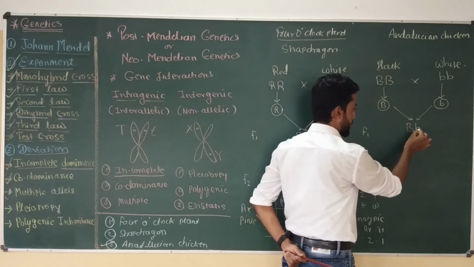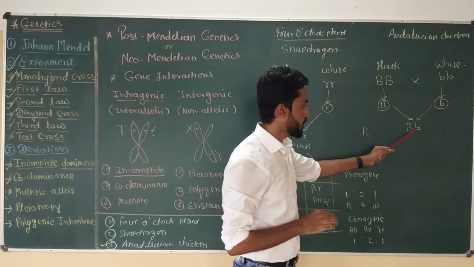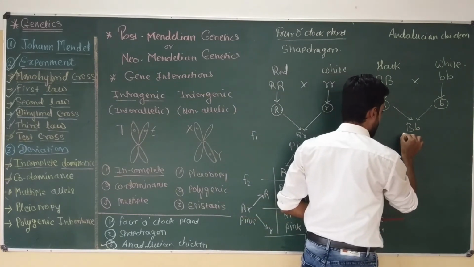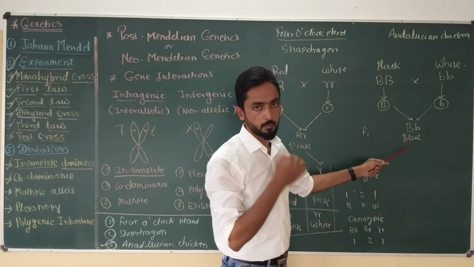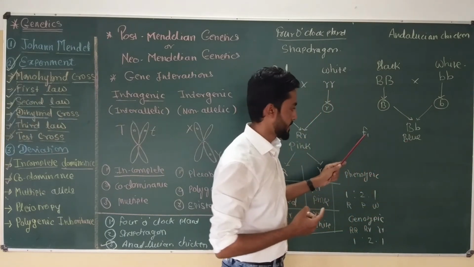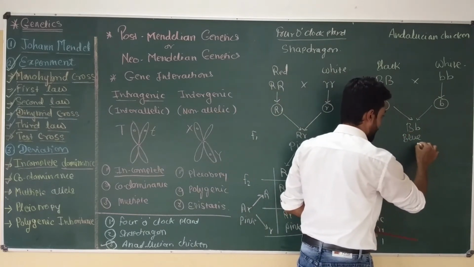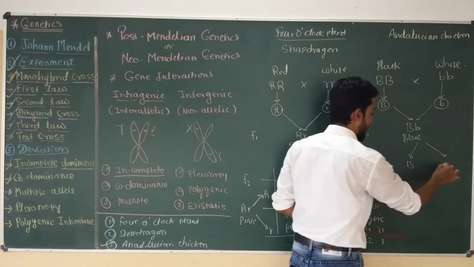Okay, and due to incomplete dominance, this capital B is unable to completely suppress the effect of small b, both the gene expressed partially, due to which the color in F1 generation become blue. Okay, so chicken color become bluish in F1 generation. And if we self this F1 generation, in that case the organism is going to produce gamete capital B, small b.